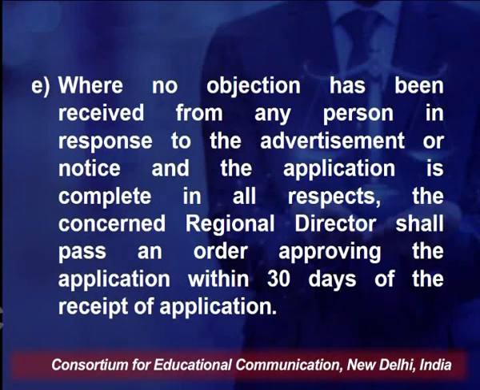Now, once all this is done, there are two situations. First is when no objection is received from anybody, and the second is when some objection is received. So, where no objection has been received from any person in response to the advertisement or to the notice, and the application is complete in all respects, then the concerned regional director shall pass an order approving the application within 30 days of the receipt of the application. So, if everything is okay, and no objection is received, then the regional director will give an approval and the company will be changed from a public company to a private company within 30 days of the receipt of the application.